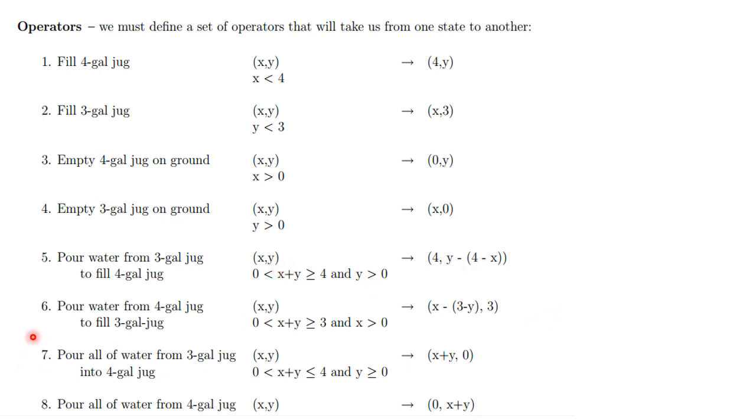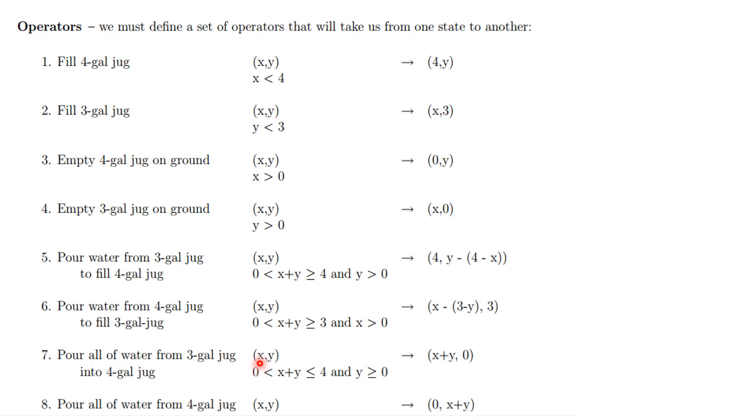Pour water from the 4-liter jug to fill the 3-liter jug. After this operation, the second can contains 3 liters of water and the first can contains x minus (3 minus y) liters of water. Pour all of the water from the 3-gallon jug into the 4-gallon jug.